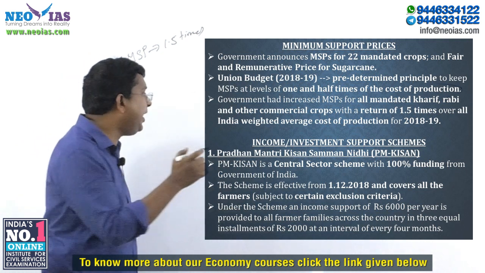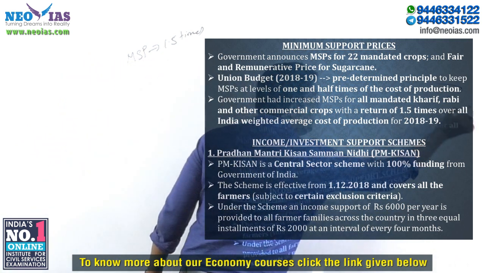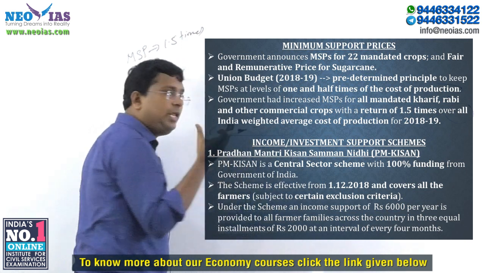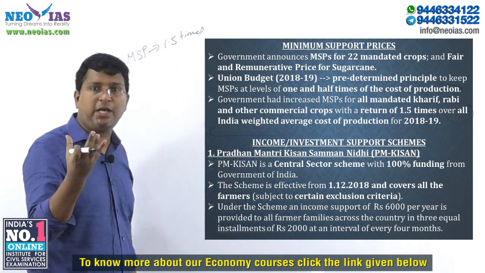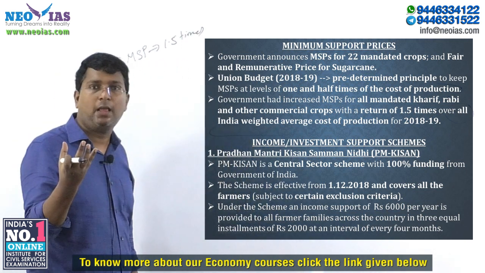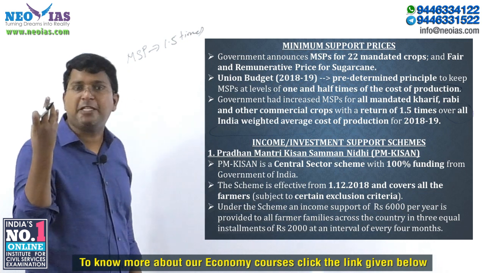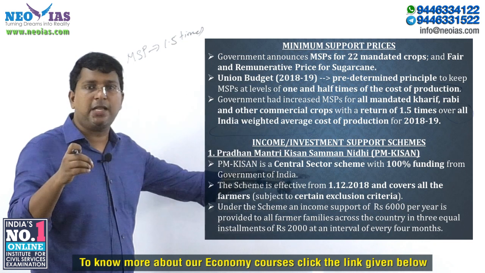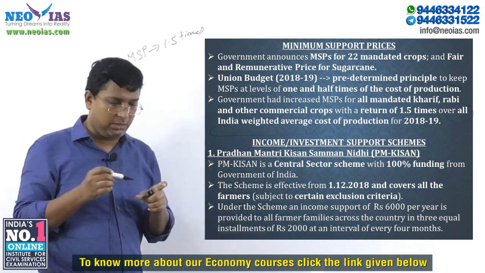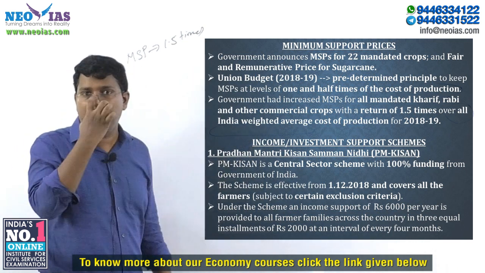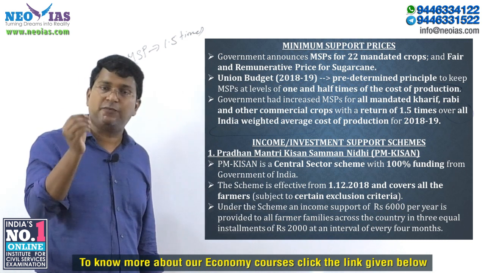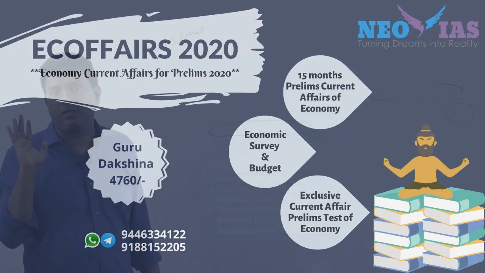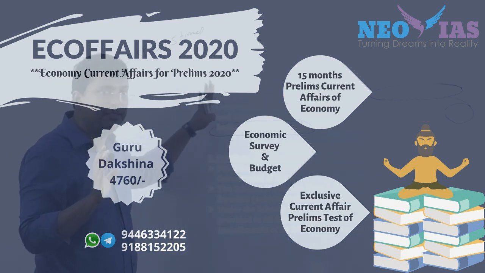See how this cost of production is determined. It is based on the all India weighted average, another keyword, all India weighted average cost of production for the farmers. This MSP is determined from the financial year 2018-19 onwards. From now onwards, the MSP, the minimum guarantee price the farmers will get for their product, is 1.5 times the cost of production. So these key points are mentioned.